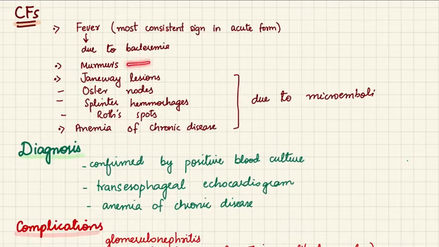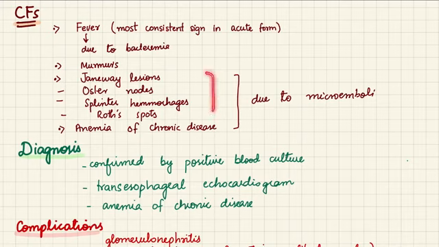Secondly, we can have murmurs because of course these lesions are going to be present on the valves, and they can cause acute problems or chronic problems depending upon what they're doing to the valve. And we know that when there are valve problems, we get to hear murmurs on auscultation. Now, one important thing that we mentioned before is that one complication of these vegetations is that they will dislodge from there and go and form microemboli and get stuck elsewhere in the body.